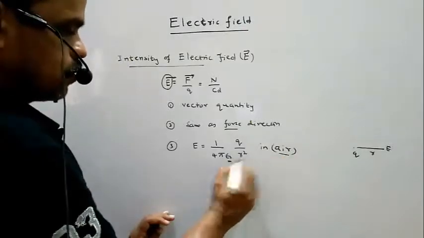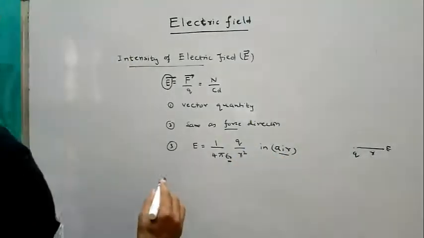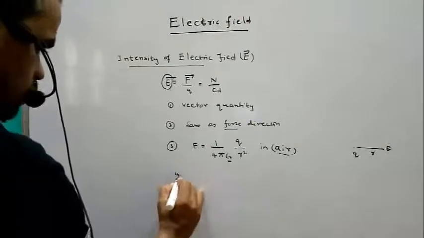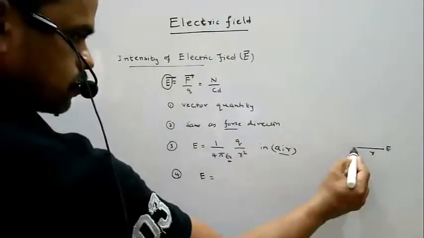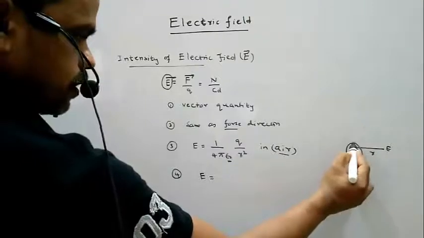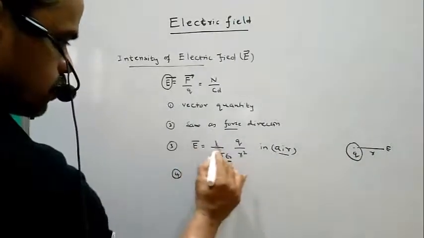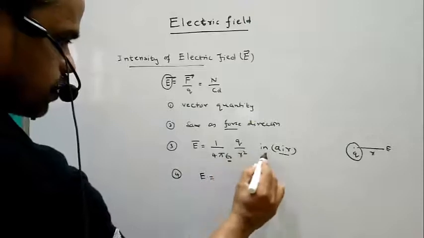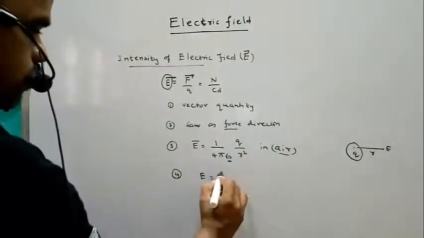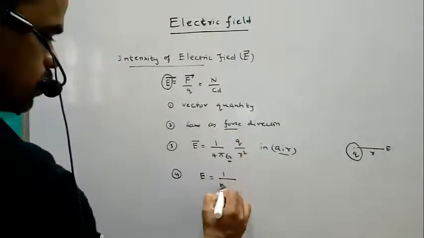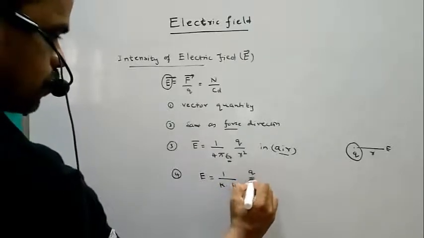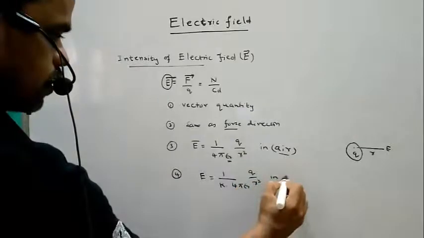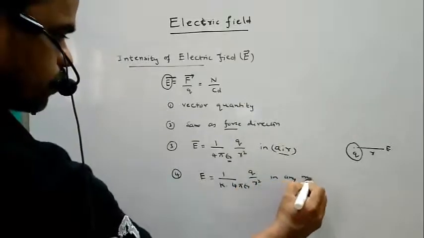Next one, for example, if it is in a medium, the charge Q is in air, the electric field intensity equals 1 by 4 pi epsilon Q by R square. So if it is any medium, the constant K, 4 pi epsilon naught, Q by R square in any medium.